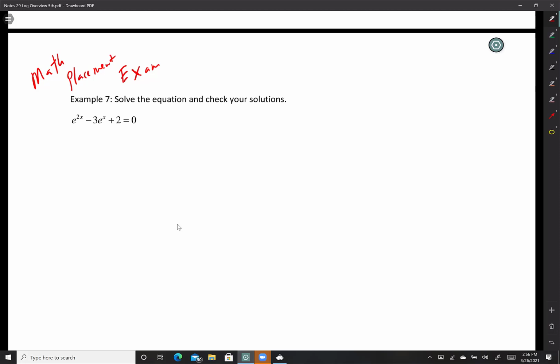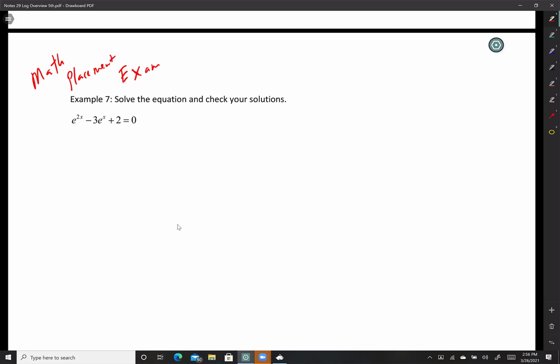She took a math placement exam at a very well-recognized university, and then she got back her score. It said that she missed this exact question. I looked at her and I'm like, Miss, you know how to do this question? And she's like, I know that I've seen it before, but I just couldn't do it. And it was a no calculator question.